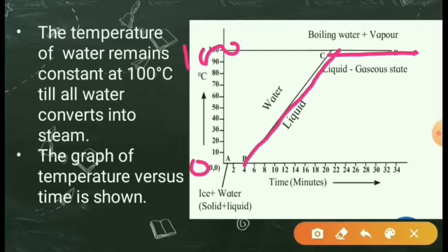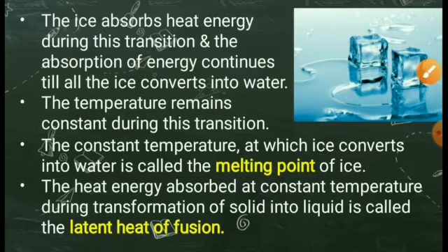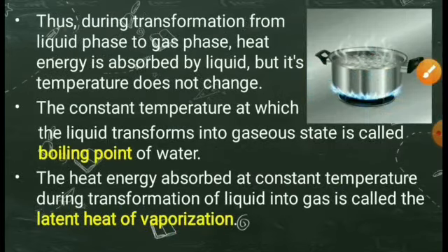The heat energy absorbed by water at this temperature is used to break the bonds between the molecules of the liquid and convert the liquid into gaseous state. Thus, during the transformation of liquid phase to gas phase, heat energy is absorbed by the liquid, but its temperature does not change.